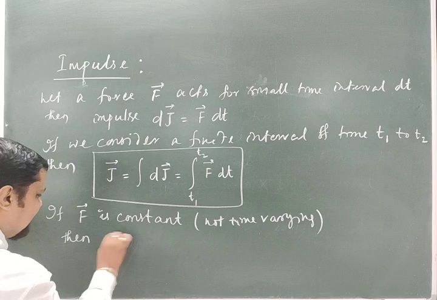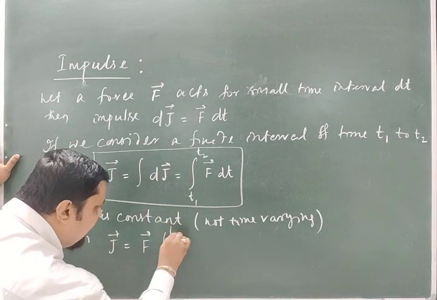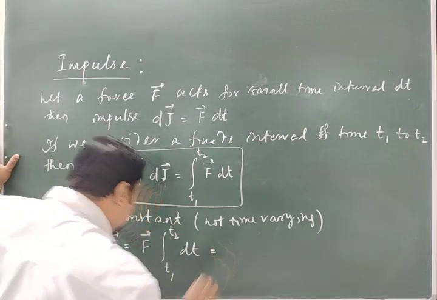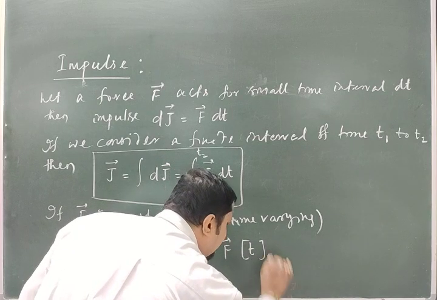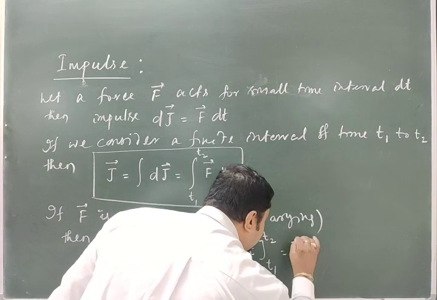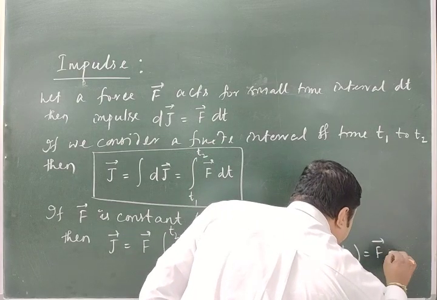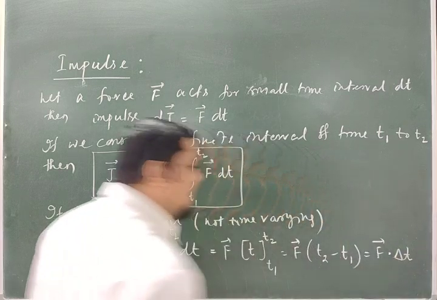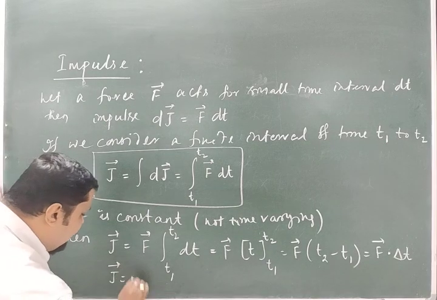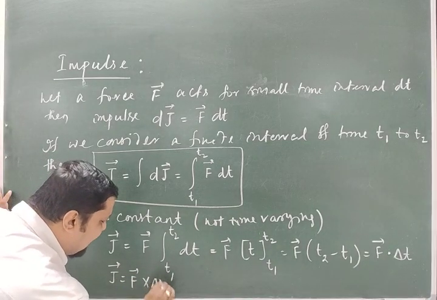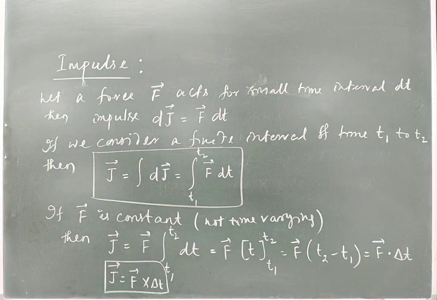I can write J, the impulse, equal to a constant F taken outside the integration, integral from t1 to t2 of dt. What is the integral of dt? That is t with limits t1 to t2, or I can write F into (t2 minus t1), or F into delta t. What is delta t? That is t1 to t2. So J is equal to F into delta t. That you already have for a constant force.